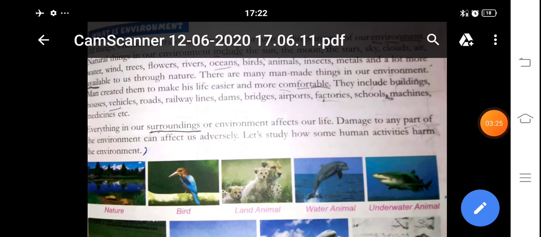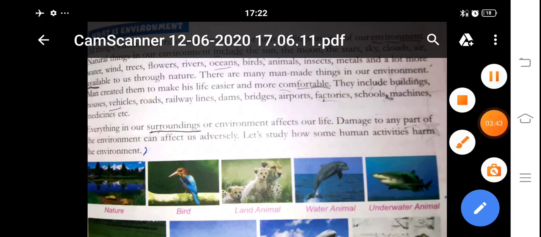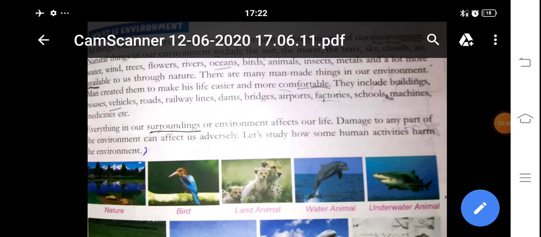Everything in our surroundings or environment affects our life. Damage to any part of the environment can affect us adversely. What is the meaning of this line? This line says that if we damage any part of the environment, the effect comes back upon us only, which means we also damage our own life. Let's study how some human activities harm the environment.